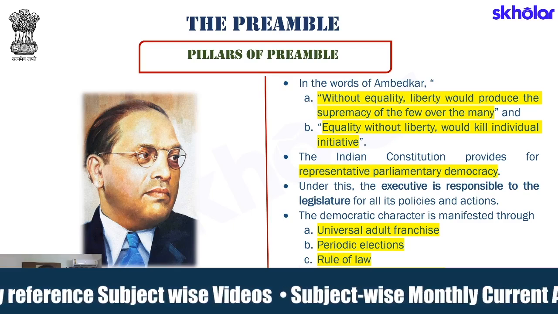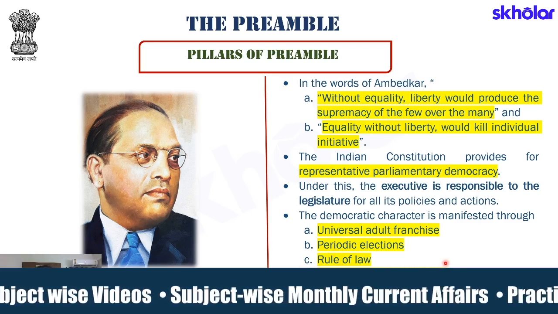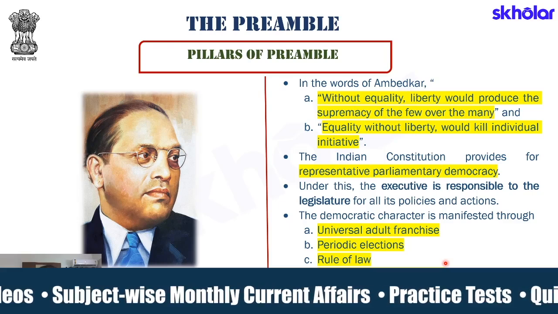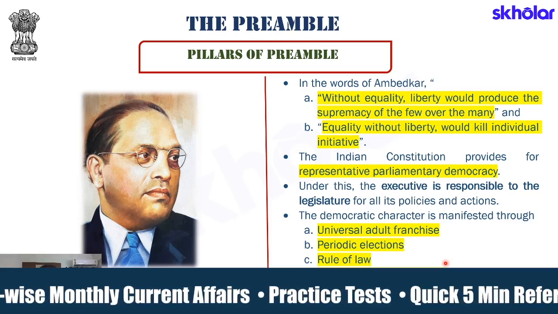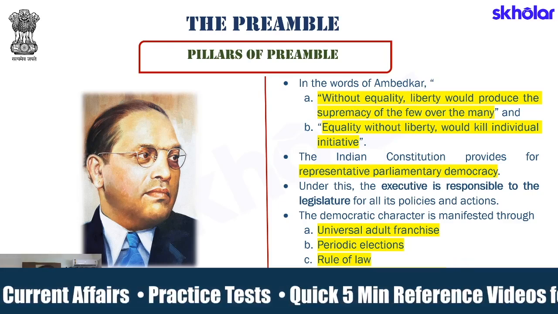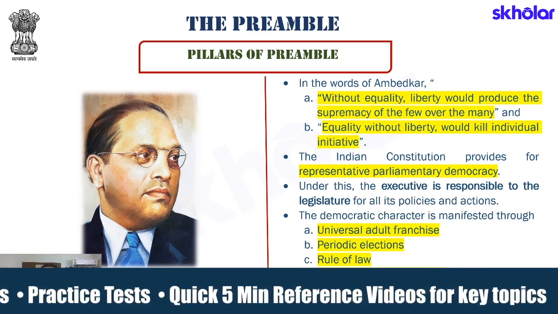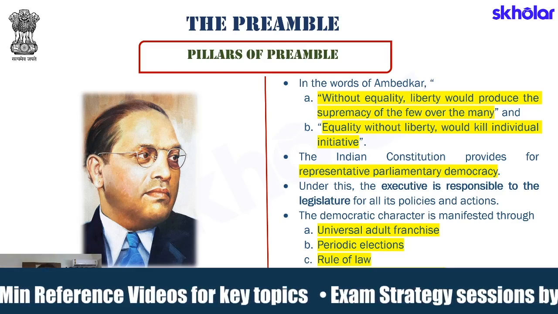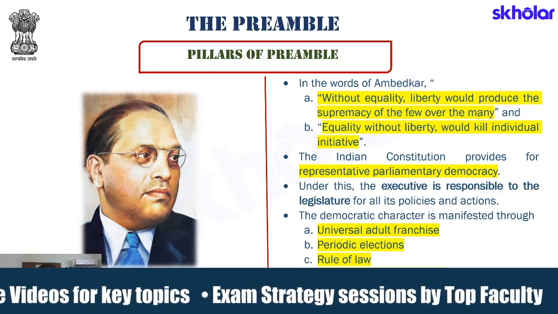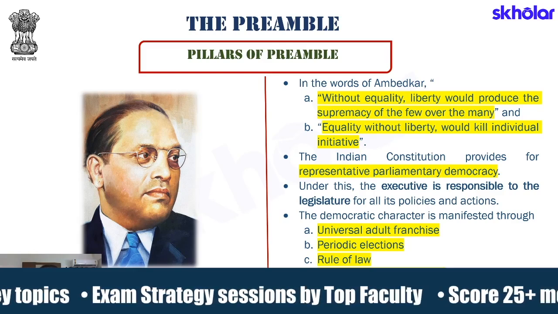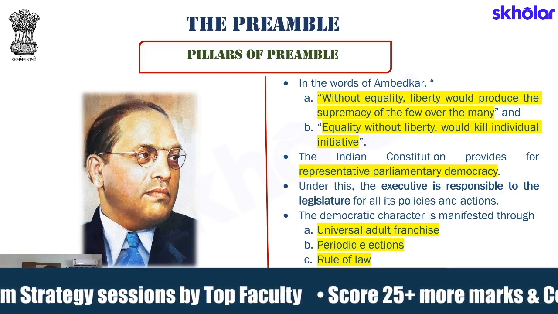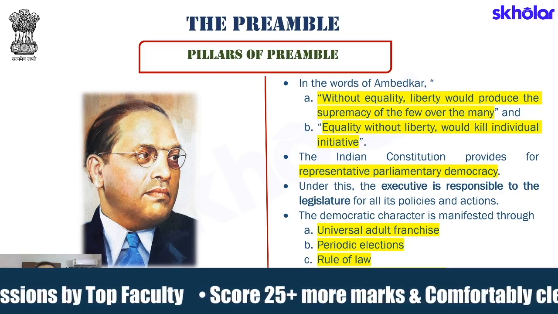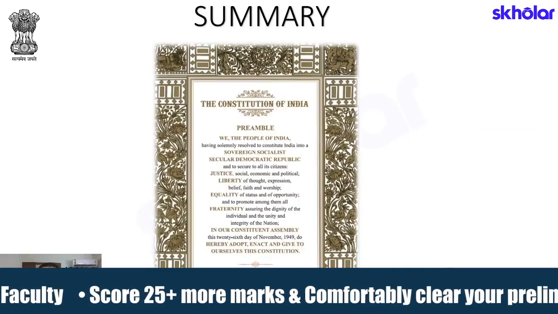We see independence and autonomy of the judiciary to be the basic structure of the Indian Constitution, again highlighting the emphasis on democratic values. And then we also see absence of discrimination on arbitrary grounds, that it cannot be that the state is indulging in discriminatory practice on arbitrary grounds. The state will always need to answer to the reasons, to all those factors for which it is taking any decision.